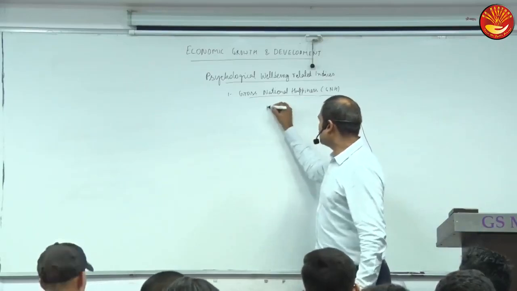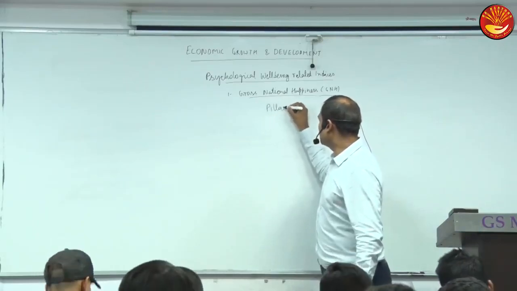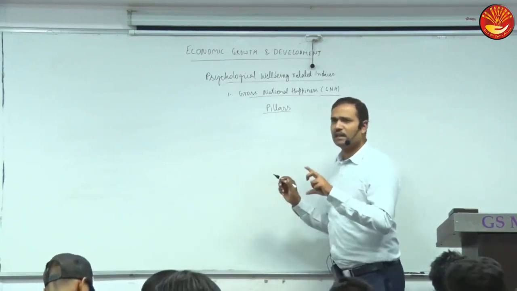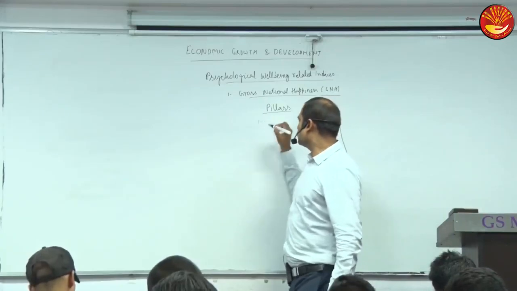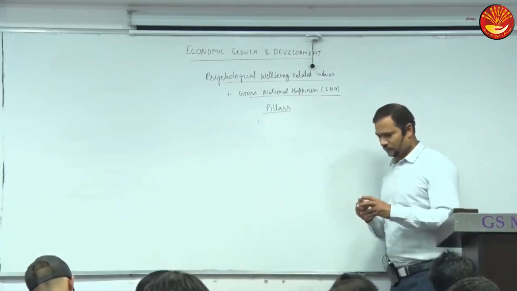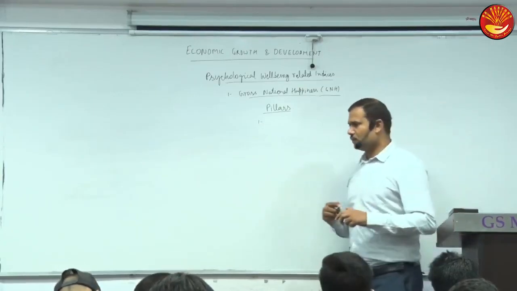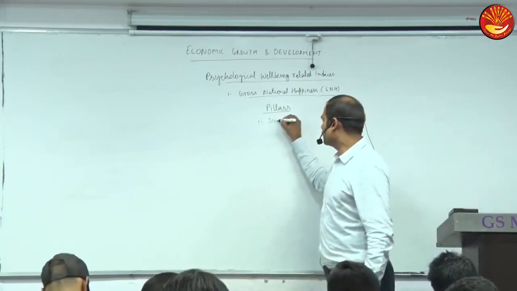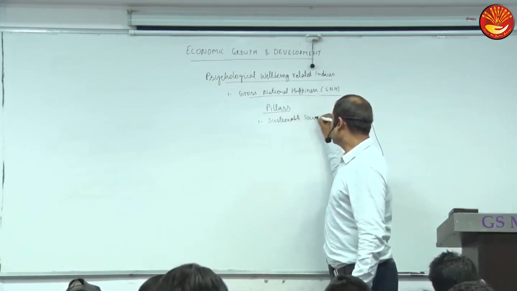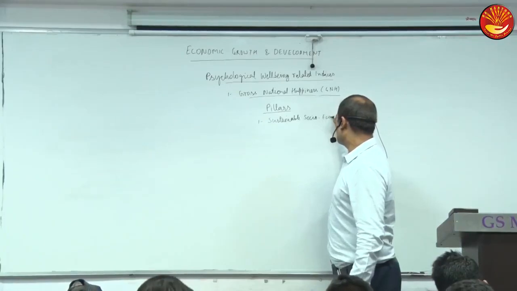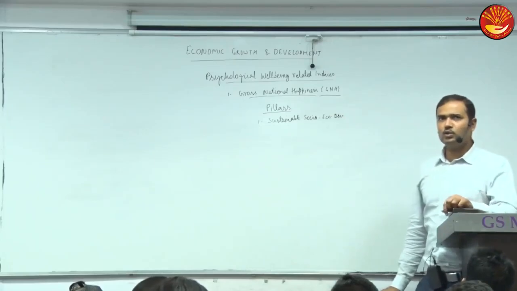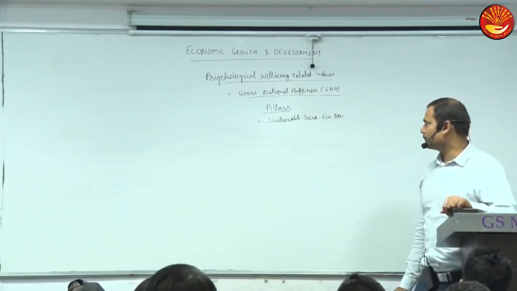And what are the pillars? It is based on 4 pillars. As I told you, in some indices they say component, somewhere dimension, somewhere pillars. So the first pillar is sustainable socio-economic development.